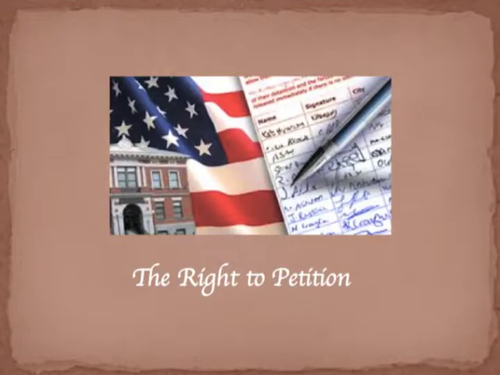The final right given to us in the First Amendment is the freedom to petition. That means citizens have the right to petition the government to express their views and ask for change. A petition is a paper with the signatures of registered voters on it who agree with the ideas written on the petition.